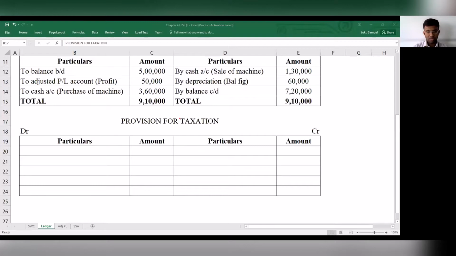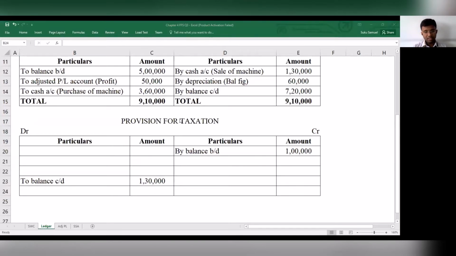Here, you will have to open on the credit side with balance brought down, and the amount is 1 lakh. Then we have a closing balance. The closing balance is to balance carried down, and the amount is 1,30,000.